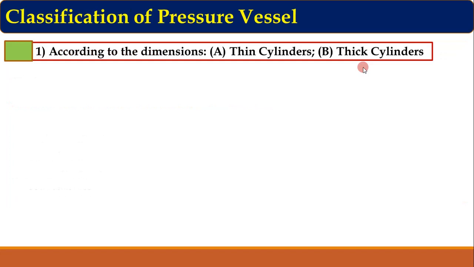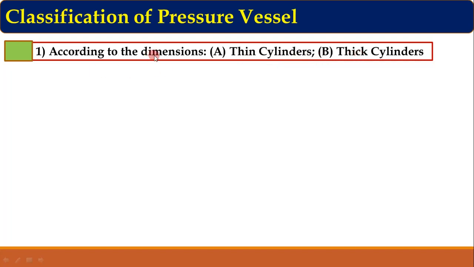So, classification of pressure vessel. Now the first way of classifying pressure vessels is according to the dimensions. So first is thin cylinder and second type is thick cylinder. So these are the two types based on dimensions.